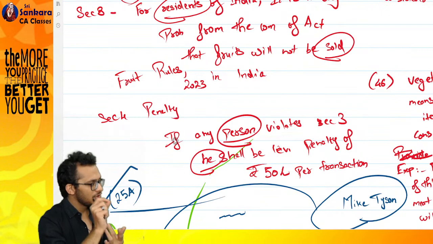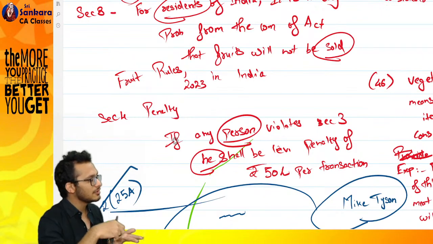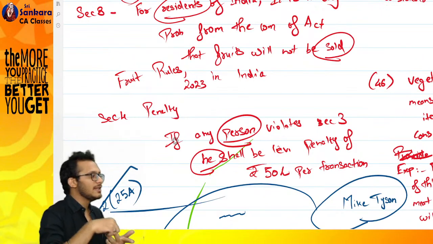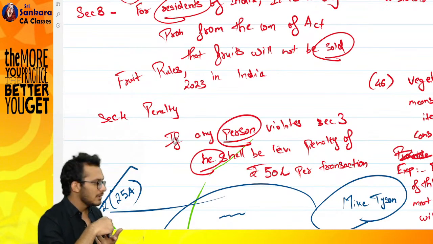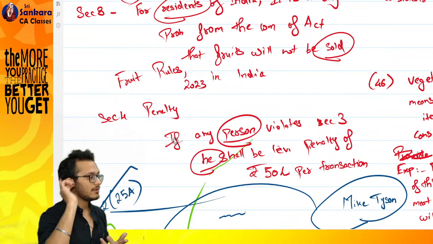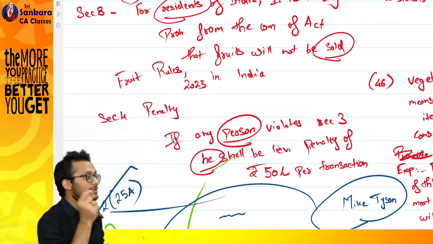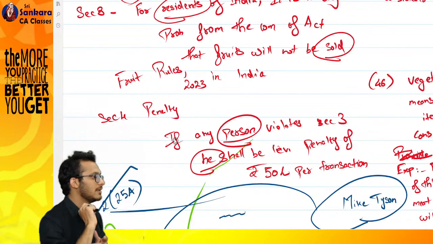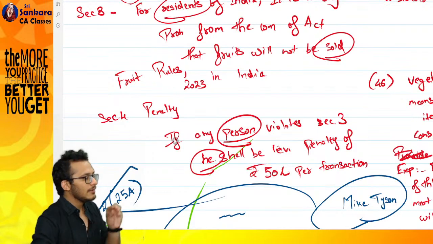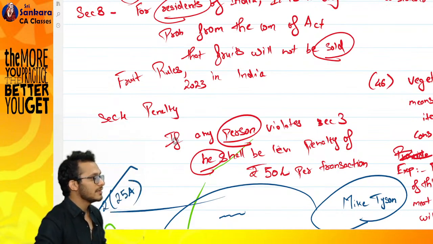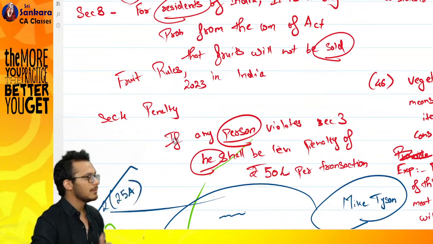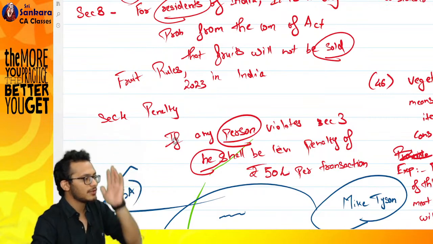I wanted a definition. The word "he" is there. I did not define it in section 3. I did not define it in section 2. What to do now? In India, we have created a special act called the General Clauses Act, where they have said, boss, if there is a definition missing in any of the acts, come and refer to me. If you find the definition here, then this is the definition.